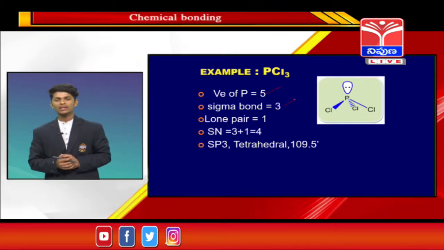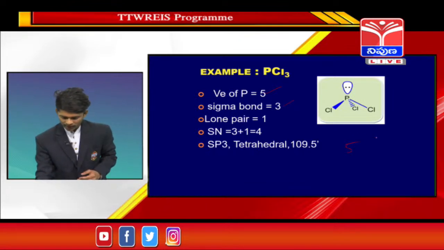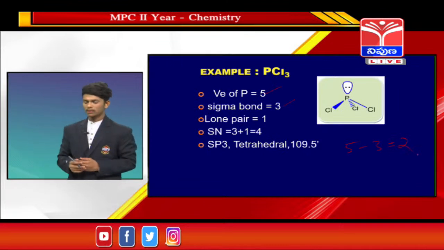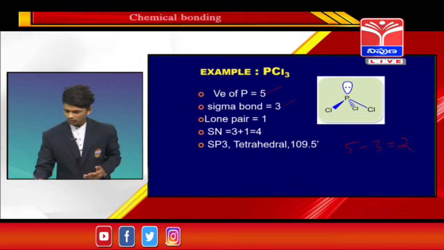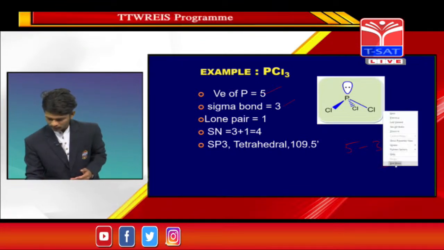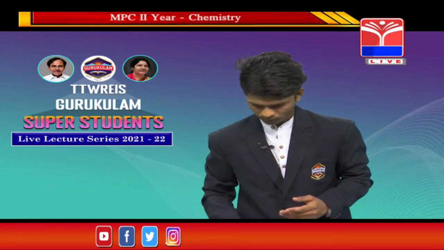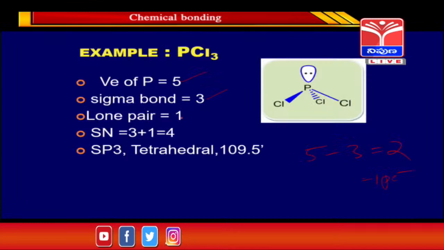Now how many lone pairs, guys? To find the lone pairs, the valence electrons of phosphorus is 5 and the number of sigma bonds is 3. 5 minus 3 equals 2 electrons. 2 electrons means 1 pair. So the lone pair is 1.